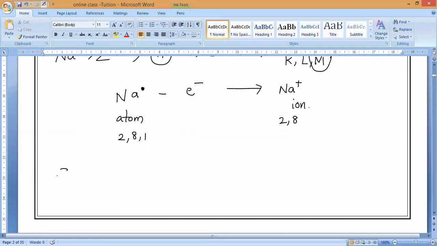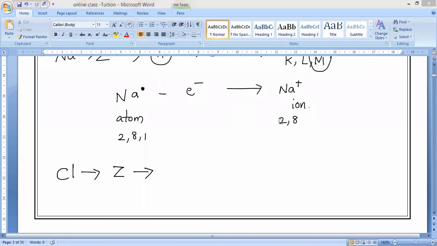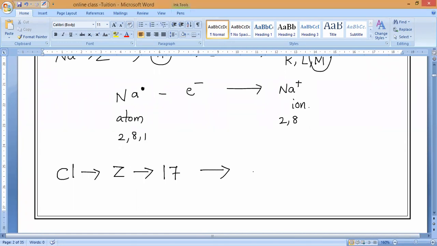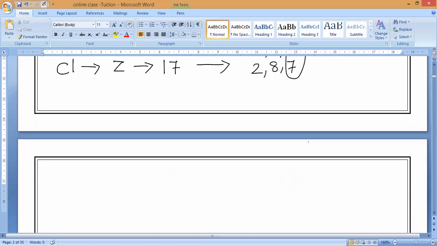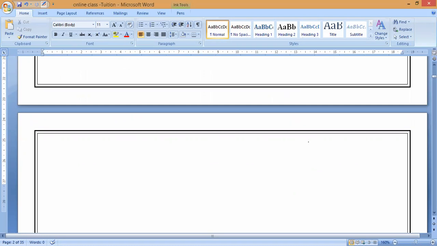So this is sodium, written individually. Next, in the same way, chlorine. The symbol of chlorine is Cl. What is the atomic number of chlorine? 17. The configuration is 2, 8, 7: K, L, M. The valence shell contains 7 electrons. So to become stable with 8 electrons, the inert gas configuration, one more electron is needed. Yes or no?